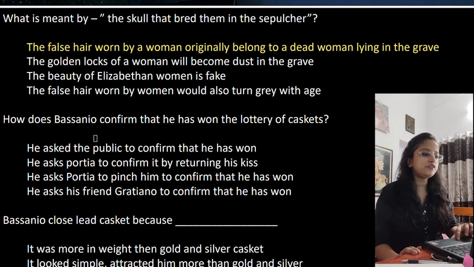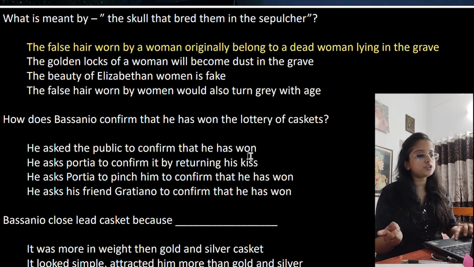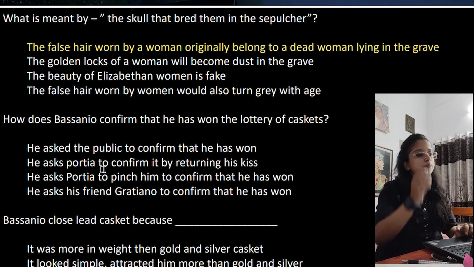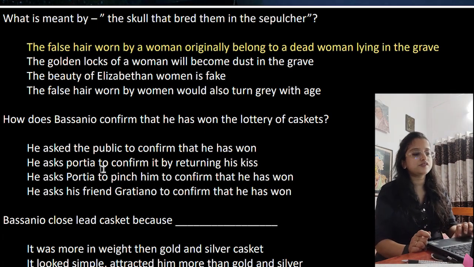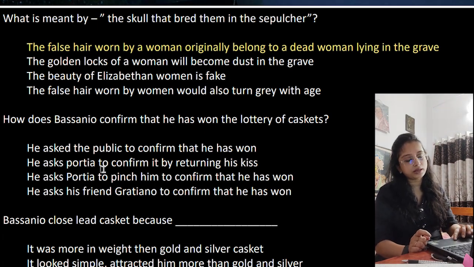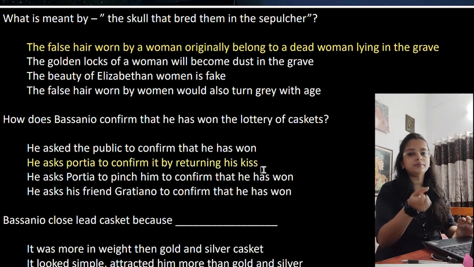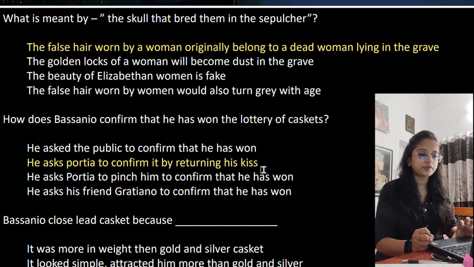How does Bassanio confirm that he has won the lottery of caskets? He asks the public to confirm that he has won. No. He asks Portia to confirm it by returning his kiss. He asks Portia to pinch him to confirm that he has won. He asks his friend Gratiano to confirm that he has won. The correct option is, he asks Portia: I have kissed you as was written in the scroll, now you kiss me and confirm that I have actually finally won you, right?